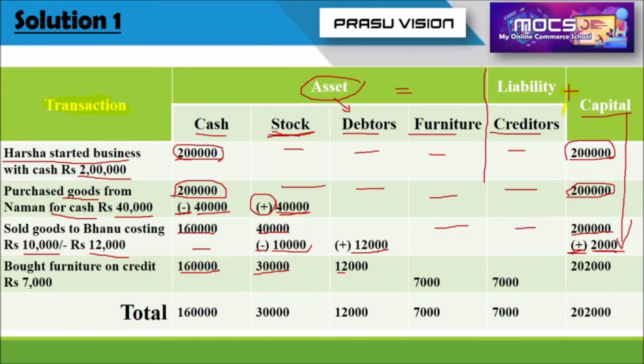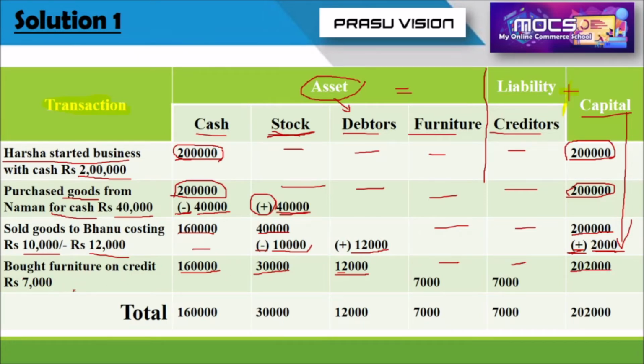Cash 1,60,000, stock 30,000, and debtors 12,000. Nothing is there in the furniture and creditors. And capital is 2 lakh plus 2,000, we will get 2 lakh 2,000. We are going to record the last transaction.